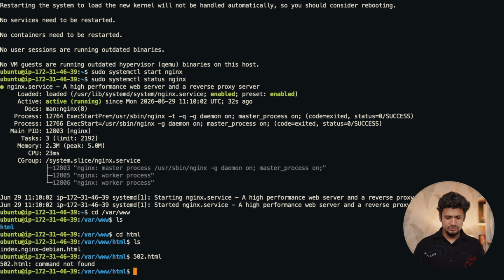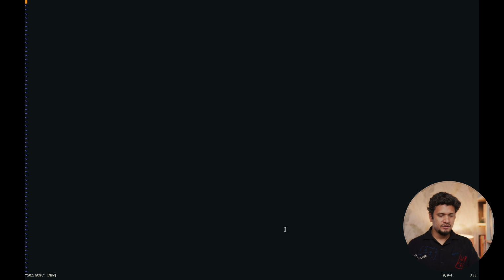Let's call it vi 502.html. Now you can create the HTML file of your type using any LLM tool to get a very highly polished page. I have already generated a page for myself, which I'm going to use here.